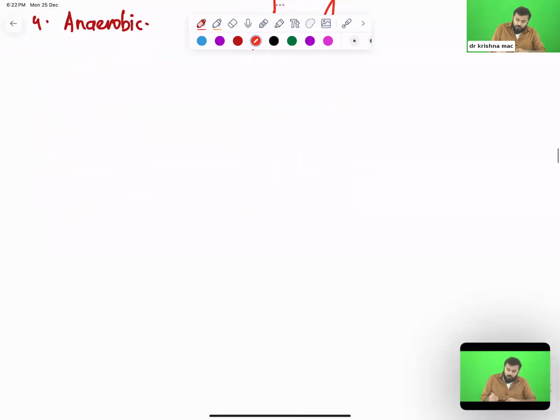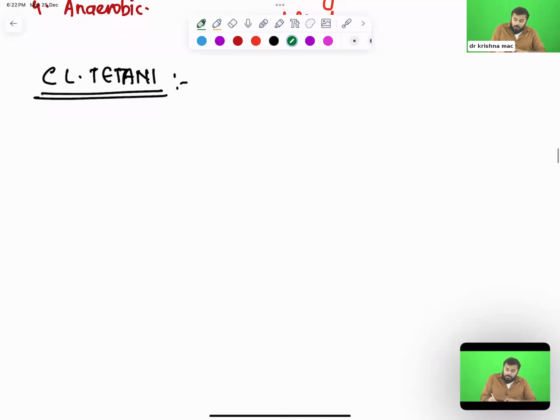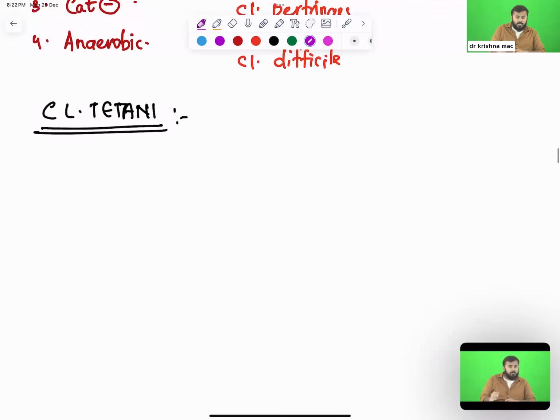So our topic of discussion is Clostridium tetani. One very important thing I want to tell you is that Clostridium tetani causes tetanus.